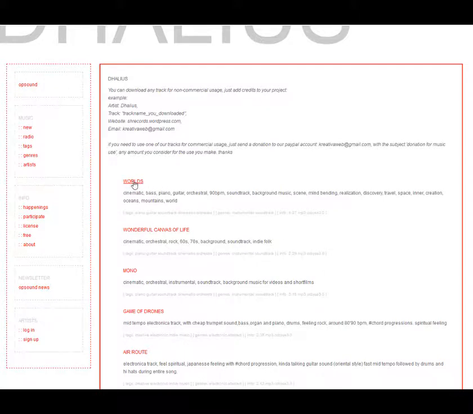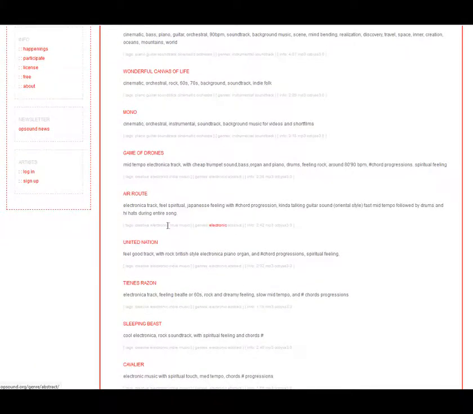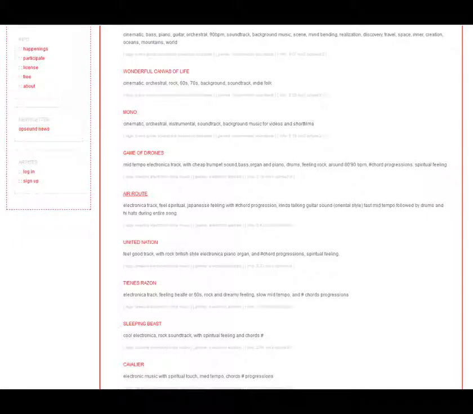So you can download any track for non-commercial usage, just add credits to your project, and then they give you an example of what to do here. So that's pretty interesting, useful, I should say.